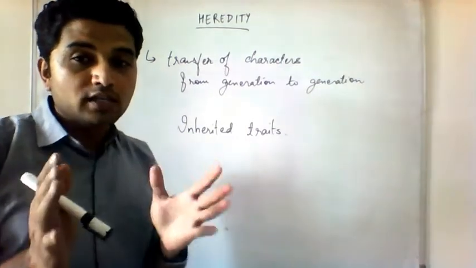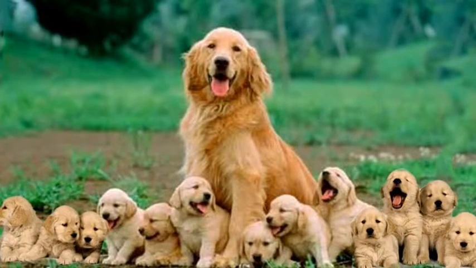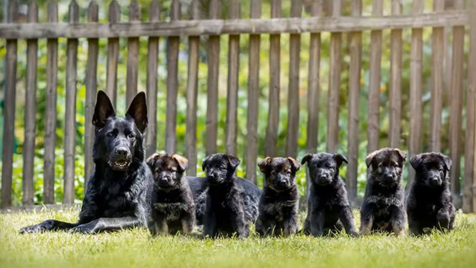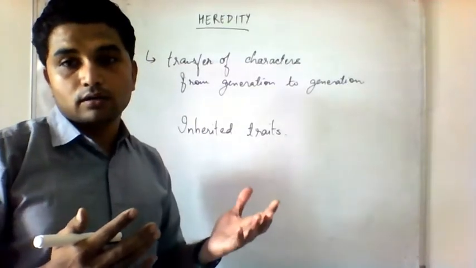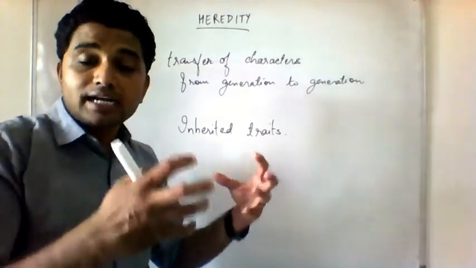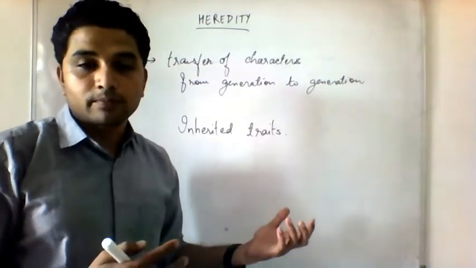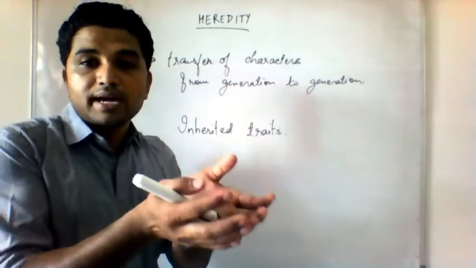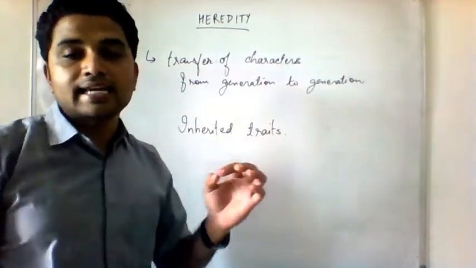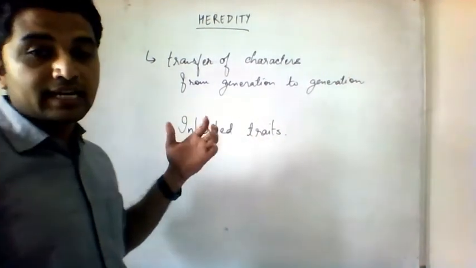You have not only seen this phenomenon in human beings, you must have also seen it in animals. If a brown colored dog gives birth to puppies, the puppies might also be brown. A black colored dog gives birth to puppies, the puppies might be black. And if a black colored dog breeds with a white colored female dog, the children might be black, might be white, or might have white spots on black fur, or black dots on white fur. So you can see some characters from the parents coming into the child, and that is known as inherited characters or inherited traits. So we are going to study inherited traits.